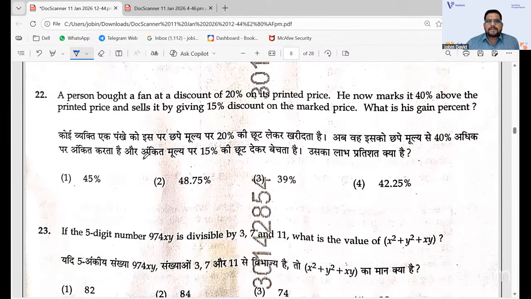So the next one, 22, a person bought a fan. It is cost price, selling price. I think this you can do with mark price and all. So the answer is 48.75 percent.